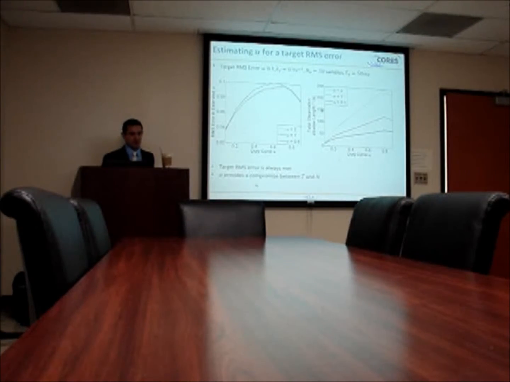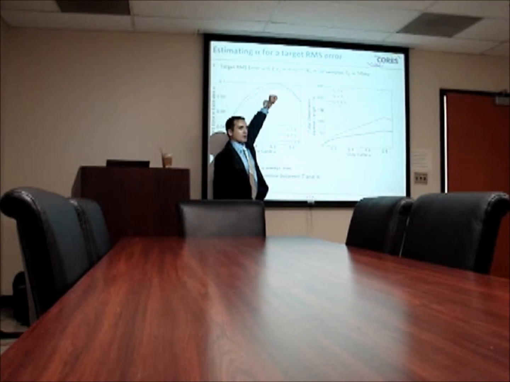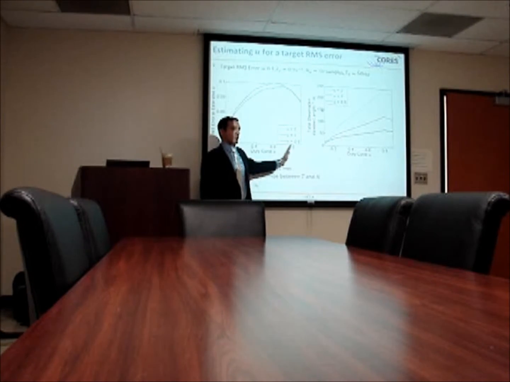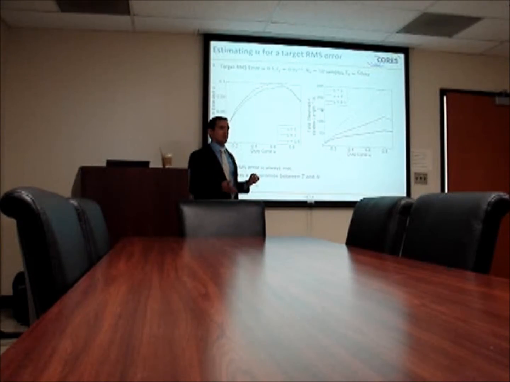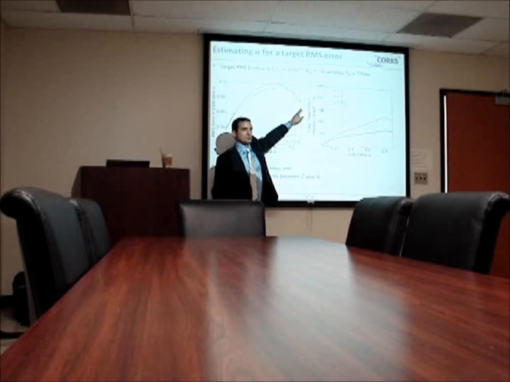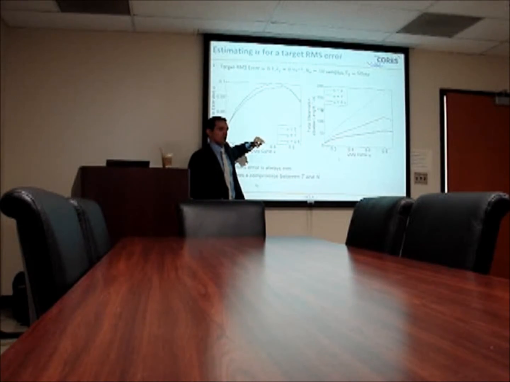And these are the results that we got. Here the target root mean squared error is 0.1, and this is the variation of the duty cycle. Because you are targeting the worst case error in this case, that's why the resulting error looks pretty much like the function between the estimation error and u.